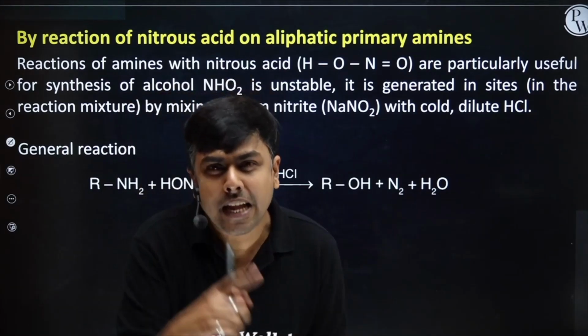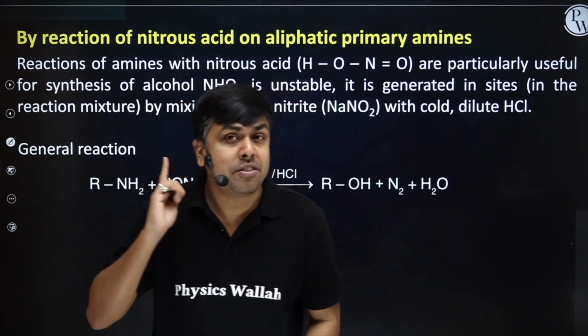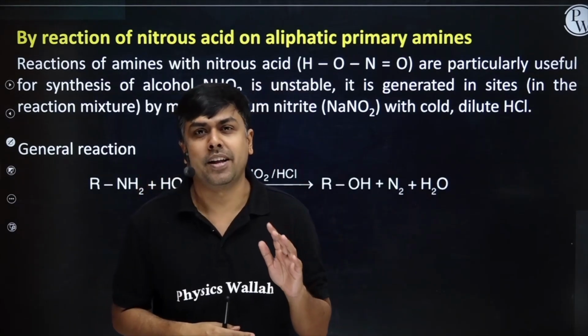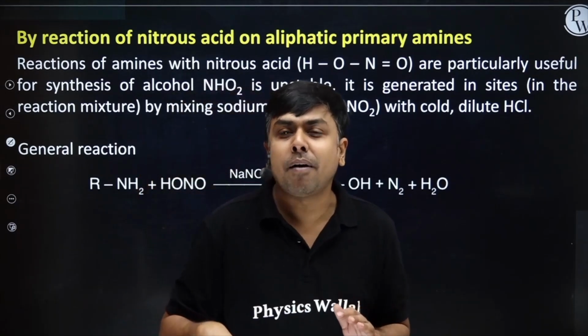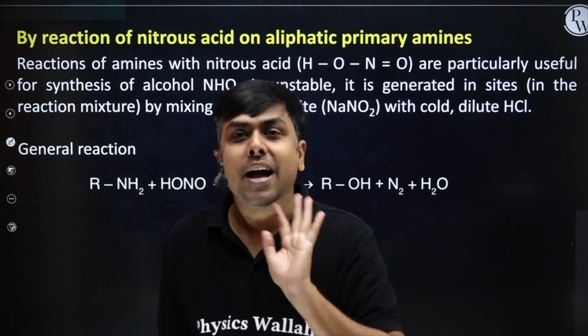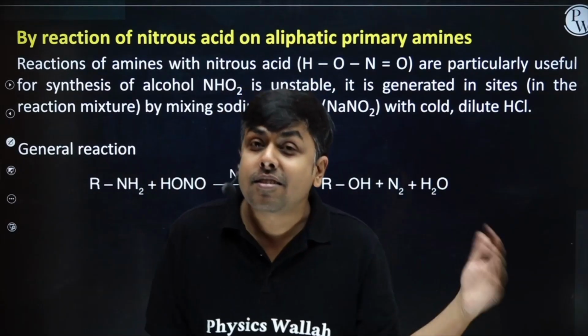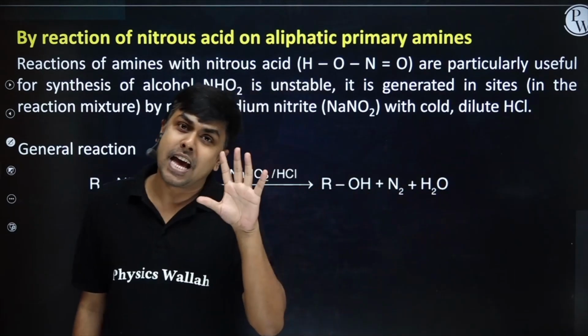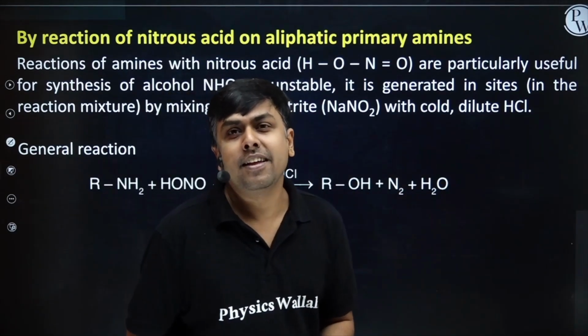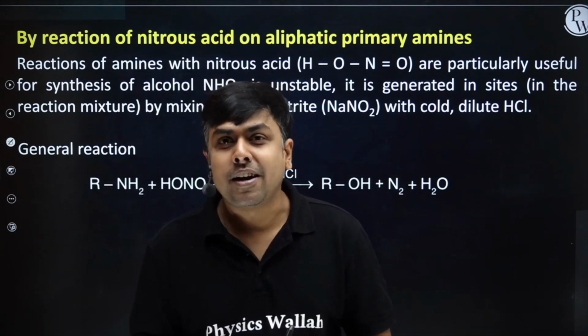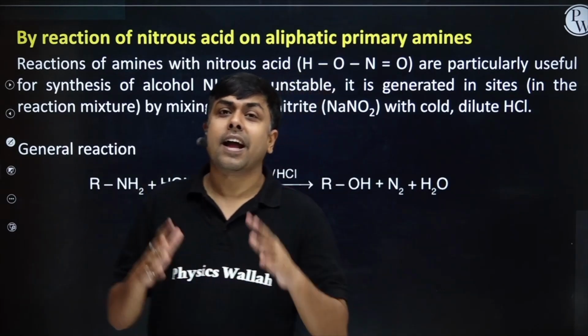Now this N2 positive is a very good leaving group. We have studied this in reaction mechanism. It will have a tendency to depart. As soon as it departs, I will have the formation of carbocation. This carbocation may undergo rearrangement, and finally on the most rearranged carbocation, water will attack and I will have the